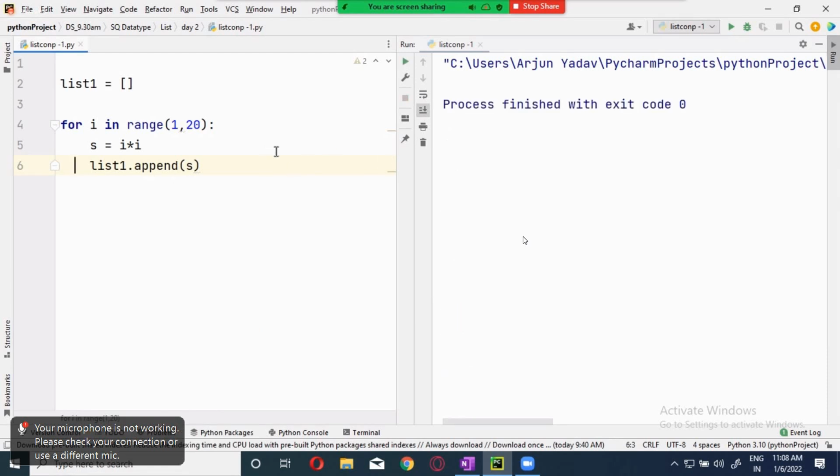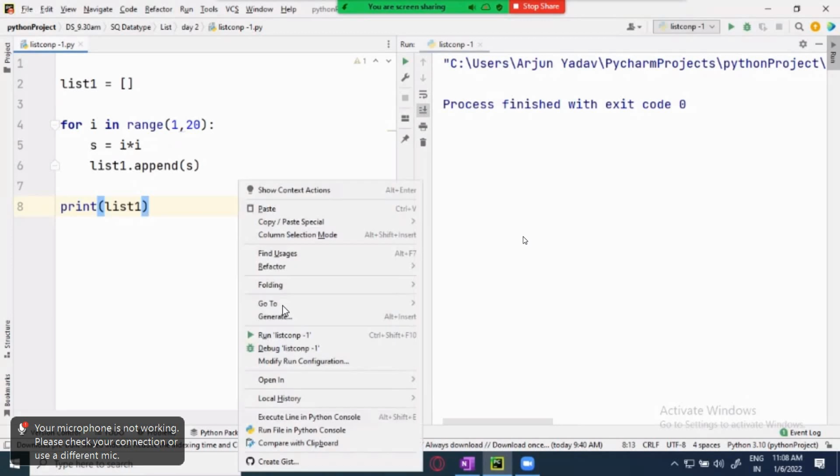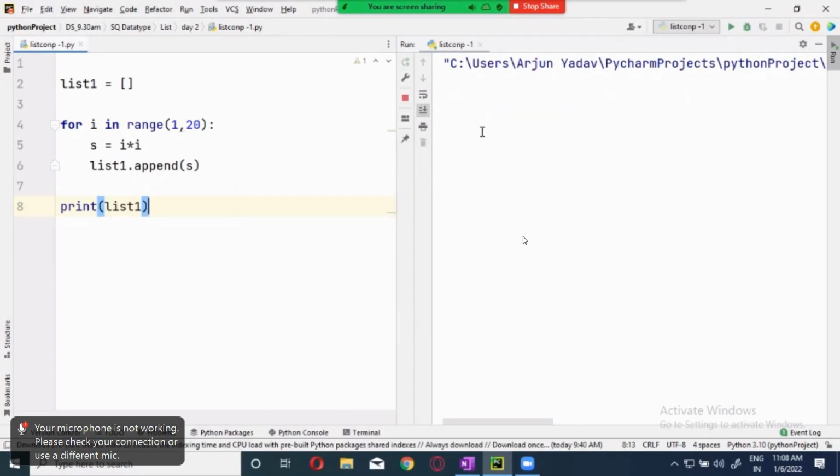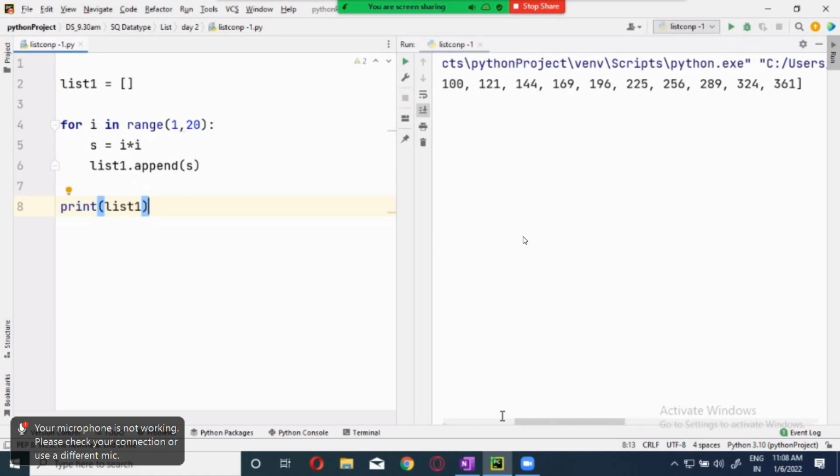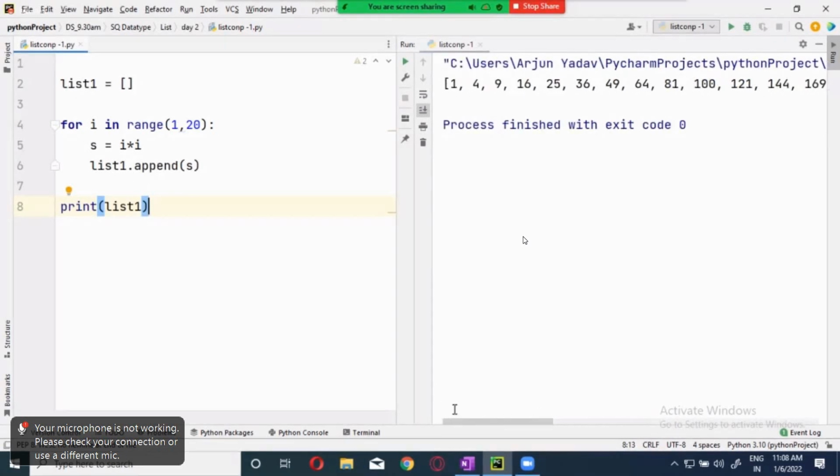Now I want to print the list, after the loop, list1. That's it. You will be getting the values over here. Got it? All the values are in the list. I'm putting the values into the list and creating the list. How many lines did we use? 5 lines, right? 5 lines.